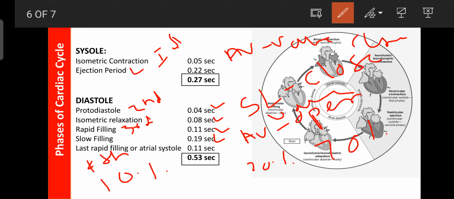So each heartbeat has a series of events, systole and diastole. Systole has two phases: isometric contraction and ejection period. Then diastole has five phases: protodiastole, isometric relaxation, rapid filling, slow filling, and last rapid filling, which is also known as the atrial systole.